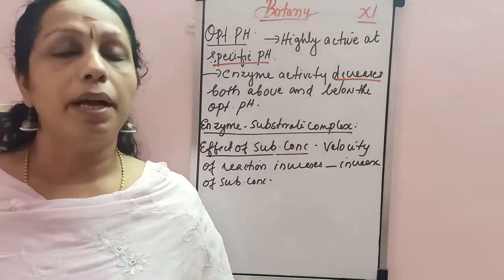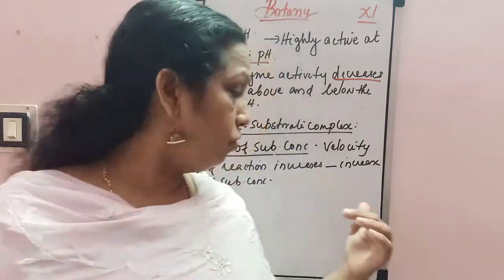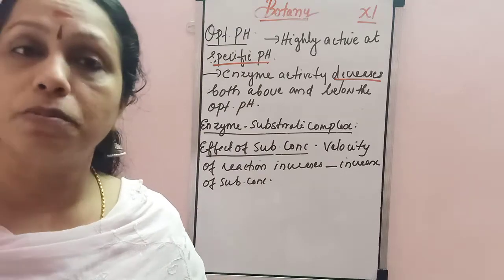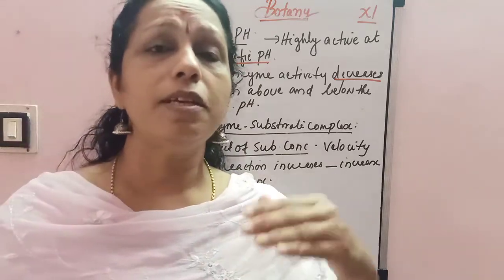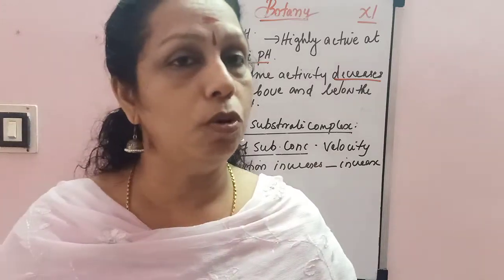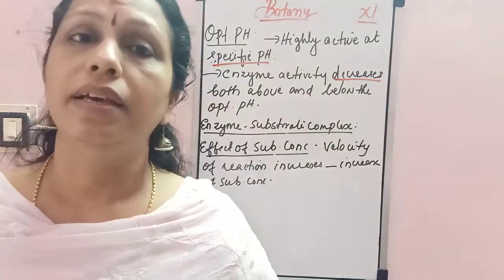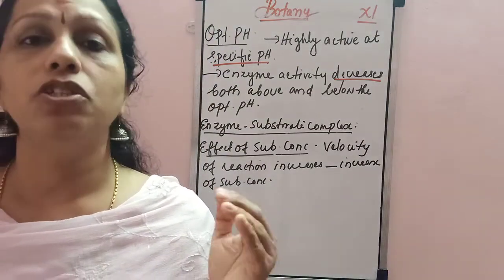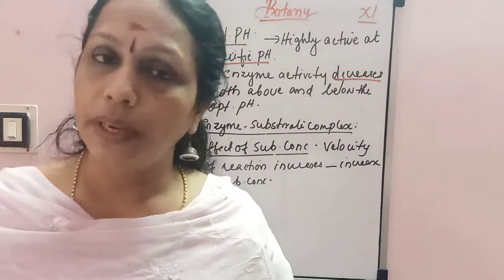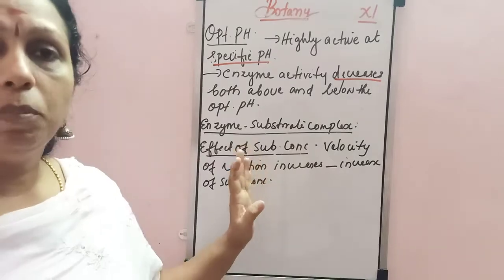The enzyme combines with substrate to form the enzyme substrate complex. And last one, the effect of substrate concentration. If the substrate concentration is more, the velocity of the reaction is also more. And if the substrate concentration continues to increase, the rate of the reaction slows down. Okay, so this is about the properties of enzymes. Clear about the properties?